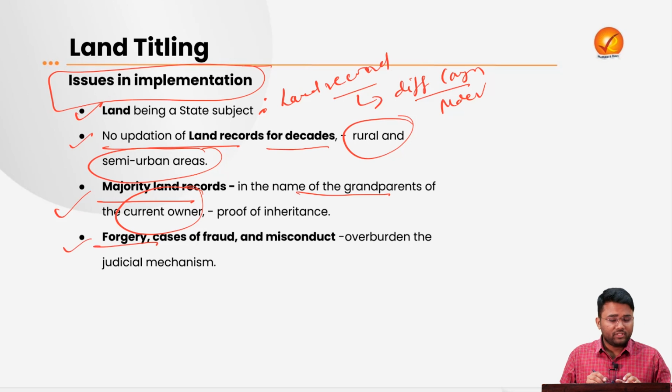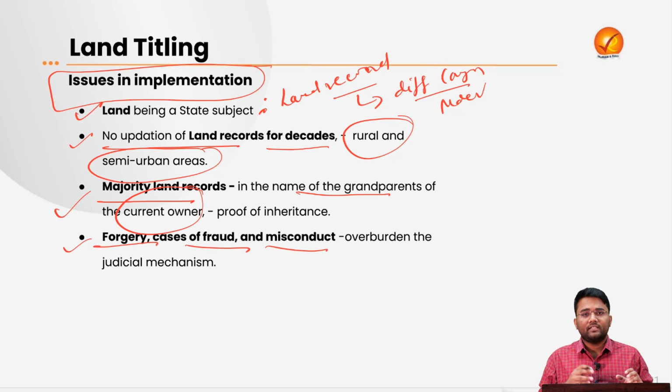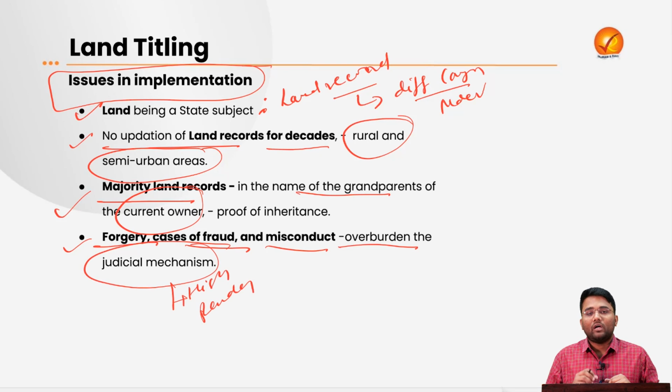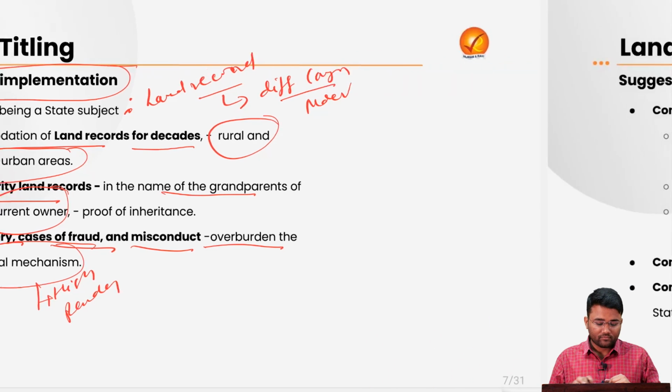Then the cases of forgery, frauds, misconduct, and collusion of various officers with the land mafia, etc. also create the issue of providing proper conclusive land titles, and they overburden the judicial mechanism. Apart from this, the higher pendency of cases lying at present must be resolved, otherwise it will be very difficult to provide a conclusive land title to any parcel of land for which litigation is already in place in some court or other.